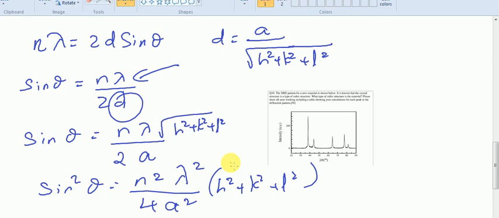Okay. Now, I think you are familiar with the methods for X-ray crystal diffraction studies. Okay, students. Bye.